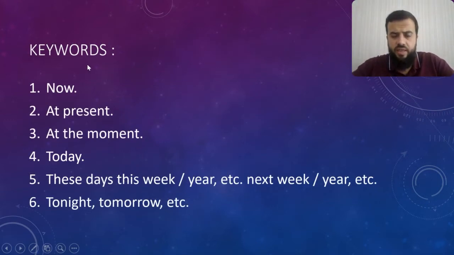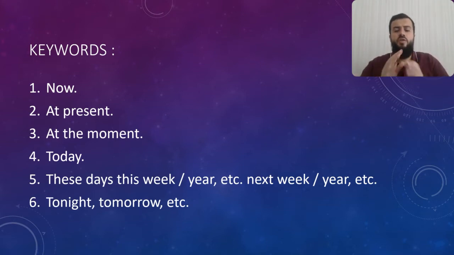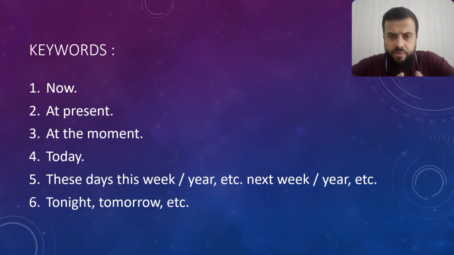Now, those are the keywords that usually we use with the present continuous. Now, at present, at the moment, we can also say right now. So, this is something that's going to happen immediately, right now. We can also say any minute now. Like, for example, let's say that you are running and you want to catch the bus. I know that the bus is going to leave at 6 and now it's 5:59. I have 1 minute. So usually what do I say? Come on, the bus is leaving any minute now. So you need to hurry up.